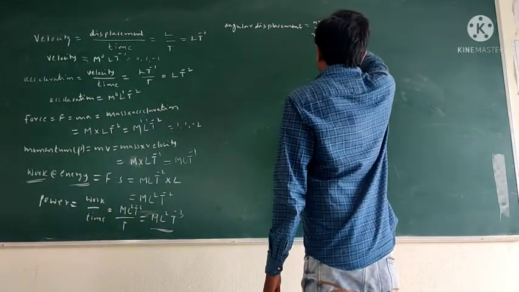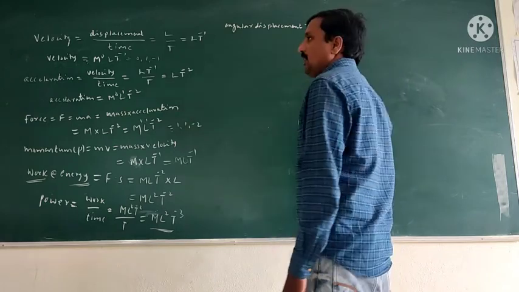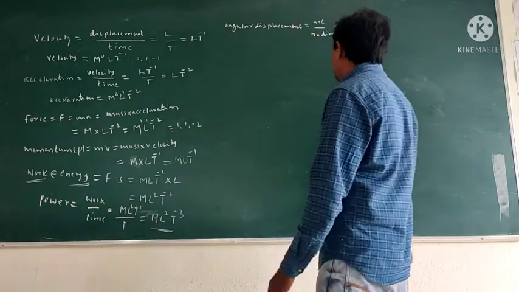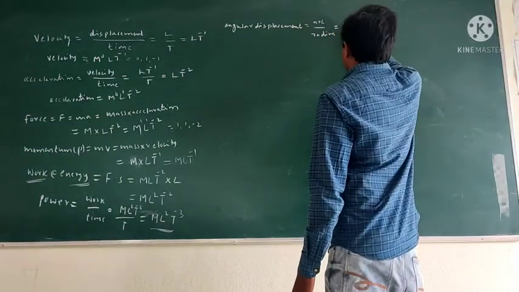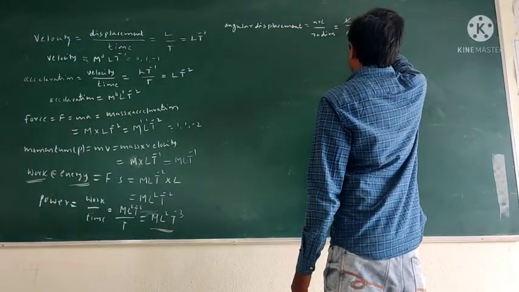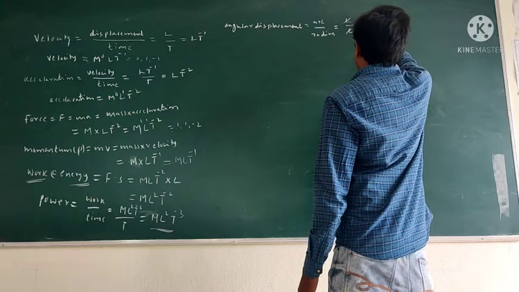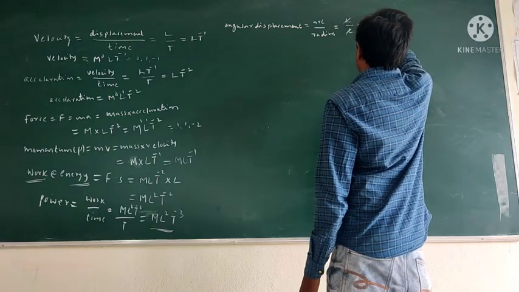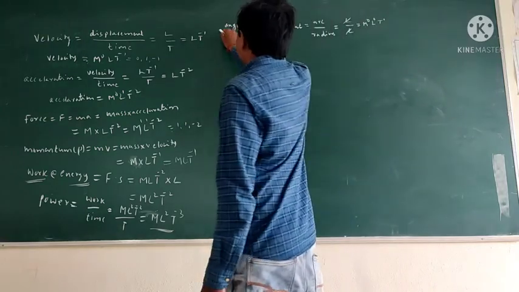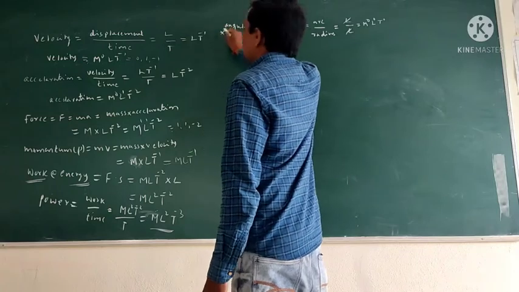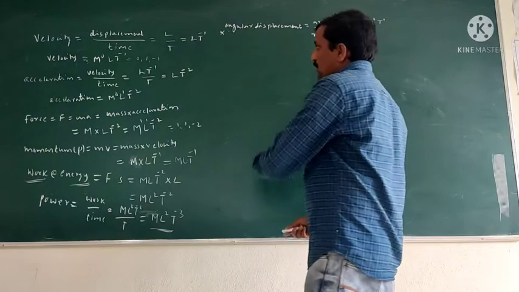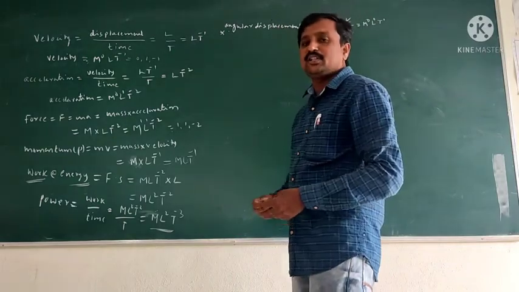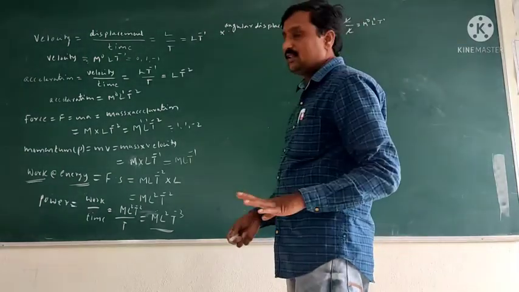L by L. Arc is denoted by L, it is nothing but length, and radius is also denoted by L. This is also length. L gets cancelled. The dimension formula of angular displacement is M power 0, L power 0, t power 0. So angular displacement is a dimensionless quantity. A dimensionless quantity doesn't have any dimensions.